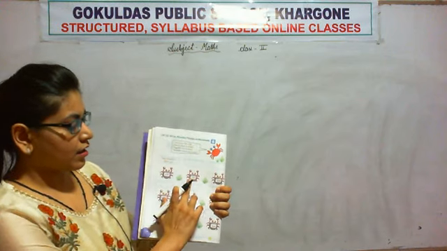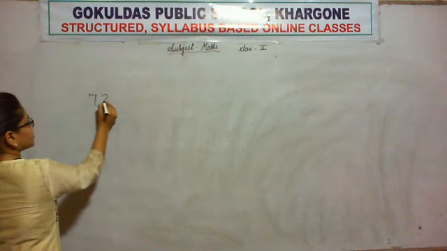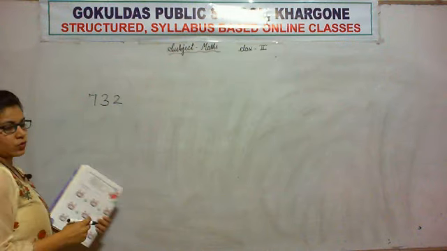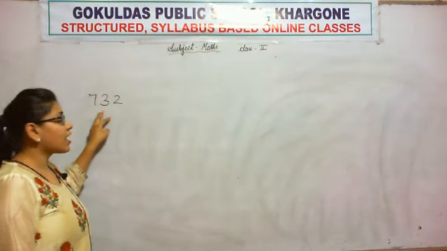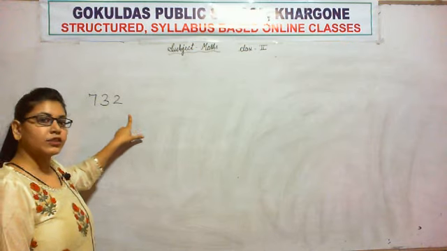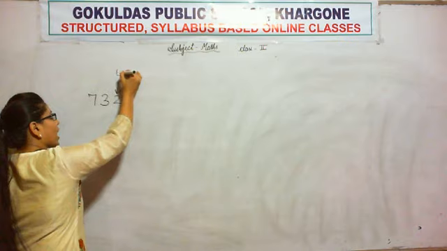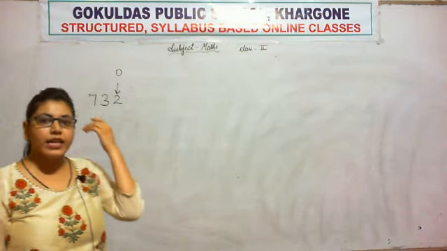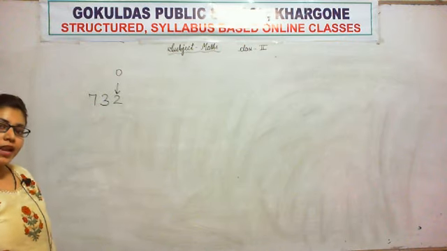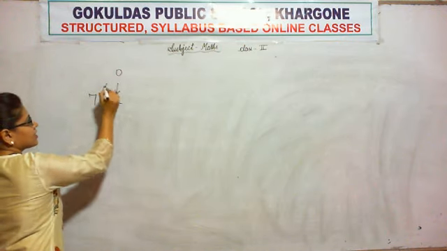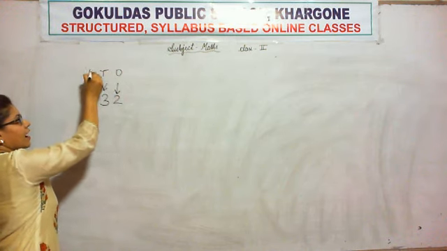Now the next number they have given is 732. So what we read these 3 digits together is 732. Which place is this? Ones. Very good. We have also learned this ones, tens and hundreds. So the rightmost place, what we call it? Ones. Then left to it is tens and then hundreds.